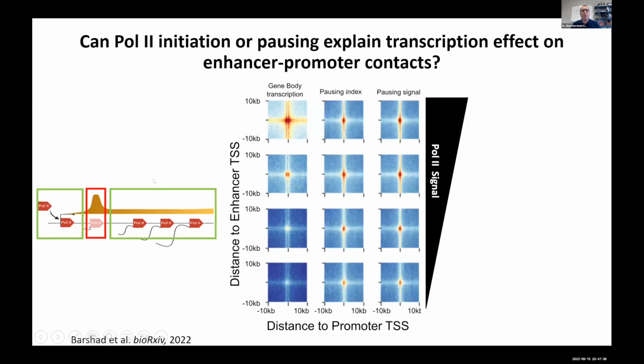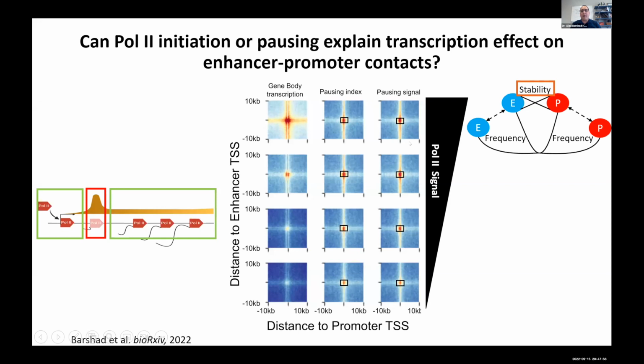However, when we specifically look at the changes in the paused POL2 density, then we saw that the increase in contacts is specific to the points of contact, or the focal contacts between transcription start sites of enhancers and promoters, you can see here. That indicated that perhaps pausing stabilizes enhancers upon proximity rather than increases their movement towards each other and the frequency of contact.